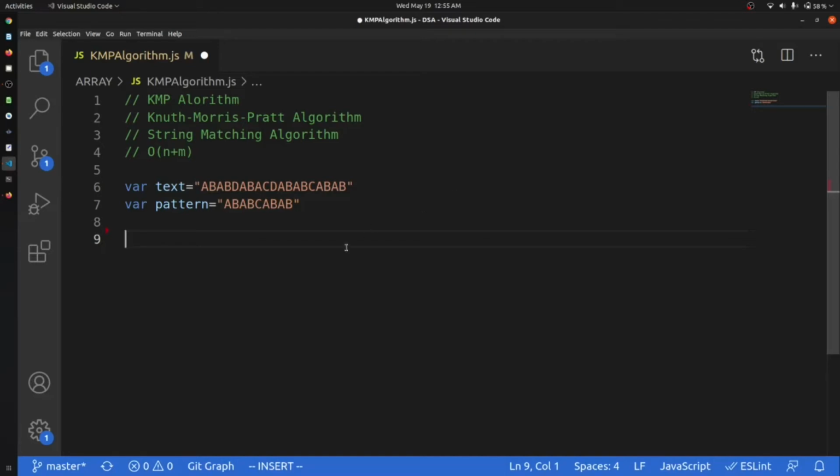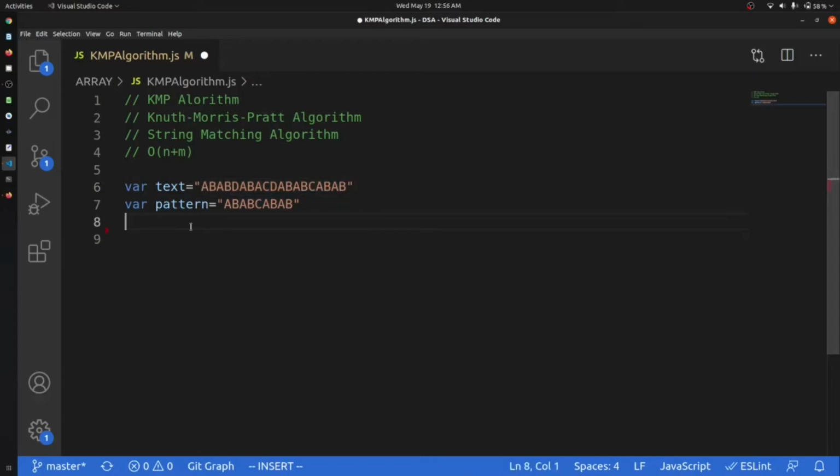Okay, so what this algorithm says is, let's say you are given a text, and you are given a pattern. What you have to do is find the first occurrence of this whole pattern in this text. Okay, so where is the whole occurrence? You can see that this is the first whole occurrence of this pattern.